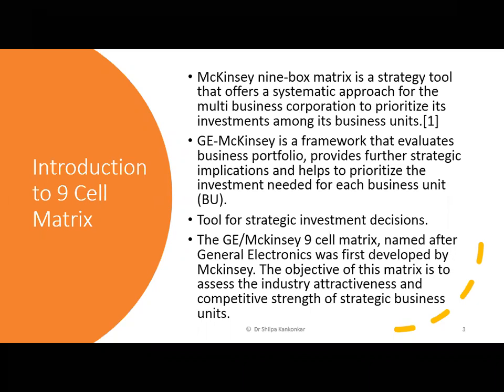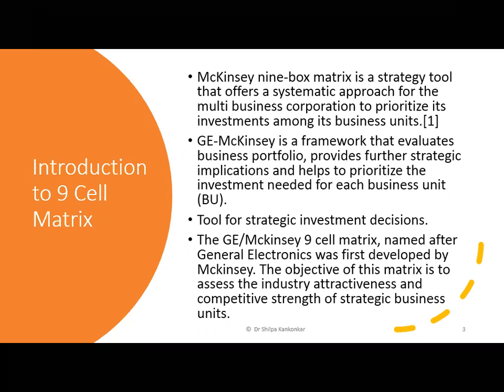If certain products are doing extremely well, they are the market leaders, and if they are not doing well at all, you need to do something about it. Either you need to harvest it, meaning you remove it from your product line, or you retain it but with some thought process. So that's a framework which will help you do this.